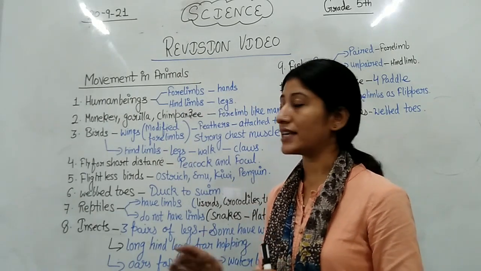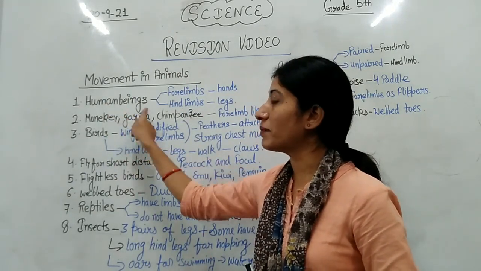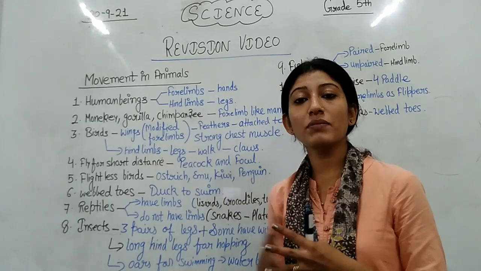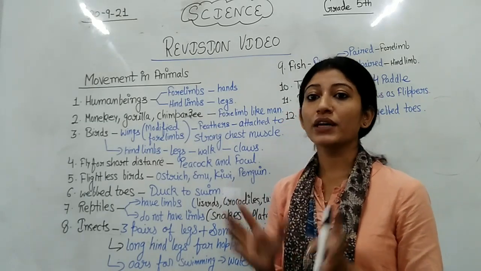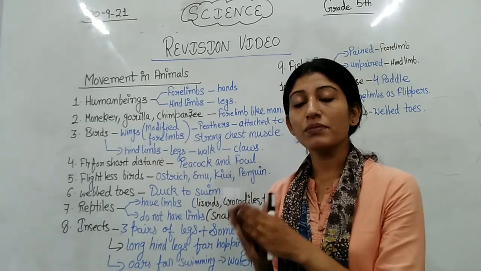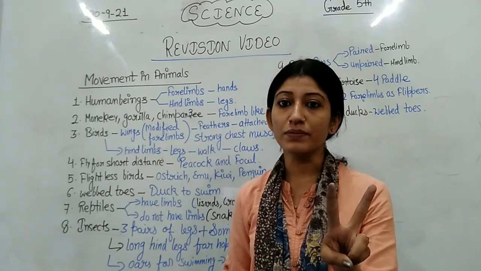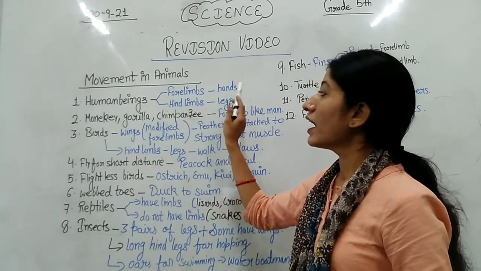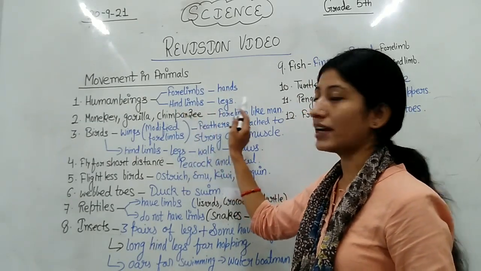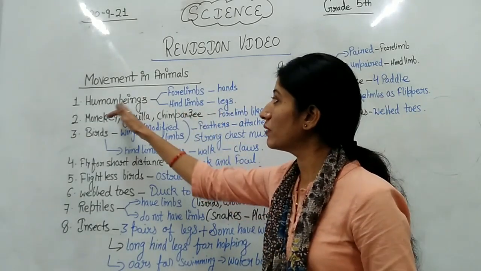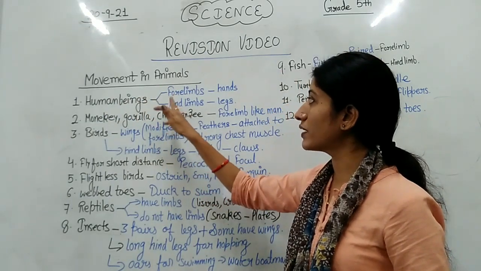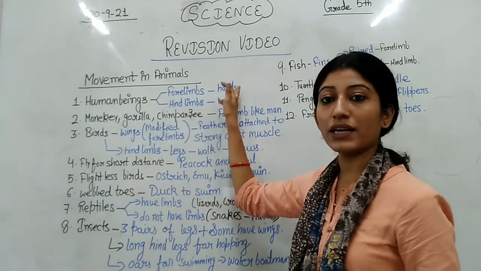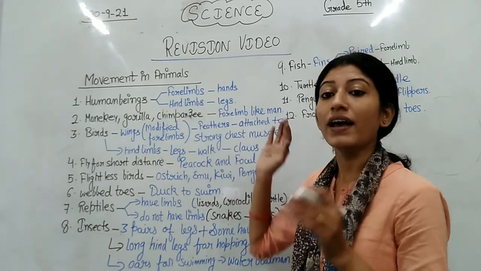Now here you can see I have written number 1, human beings. So how does movement take place in human beings? Beta, you all know that in human beings we have two types of limbs. They are called forelimbs and hind limbs. Forelimbs are our hands and hind limbs are our legs.